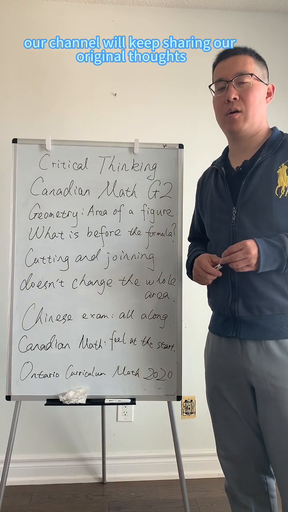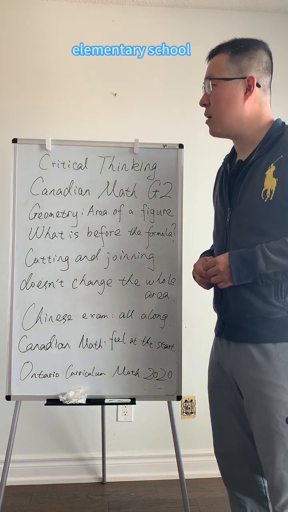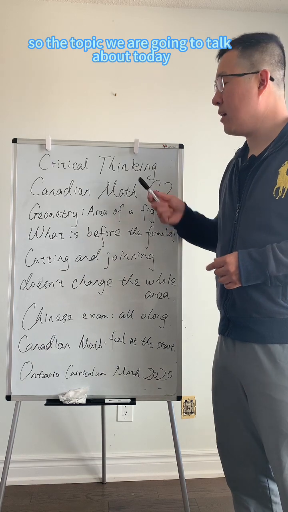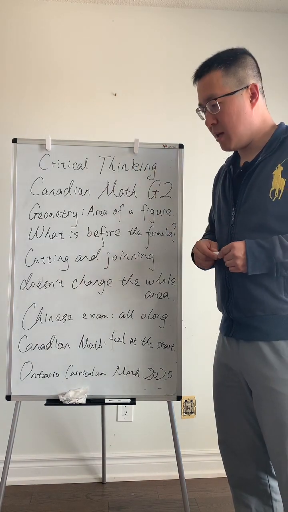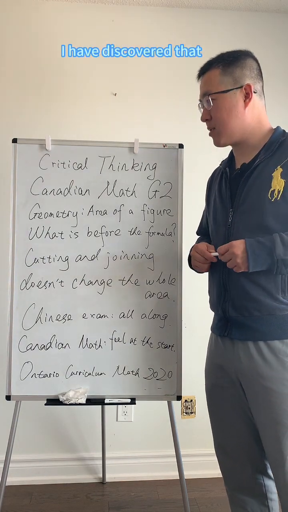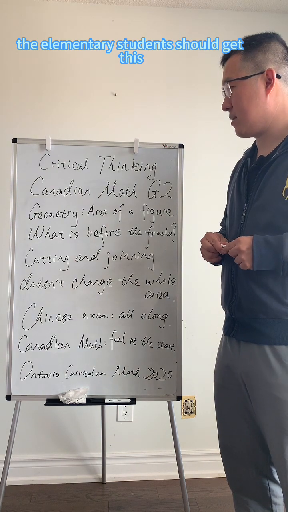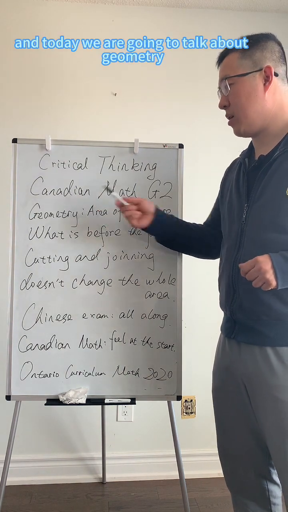Our channel will keep sharing our original thoughts about the Canadian way and American way of learning mathematics at elementary school. So the topic we are going to talk about today is critical thinking. After analyzing the Ontario Curriculum Math 2020, I have discovered that in grade 2, the elementary students should get this. And today we are going to talk about geometry.